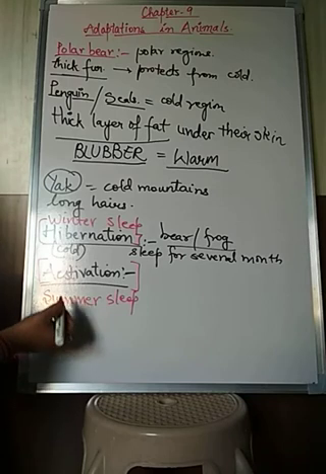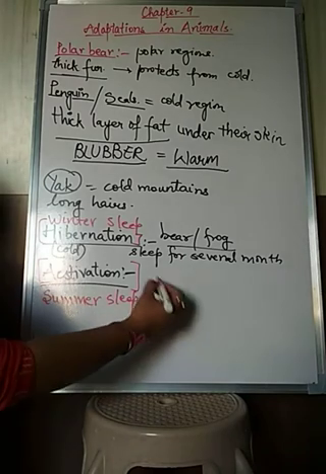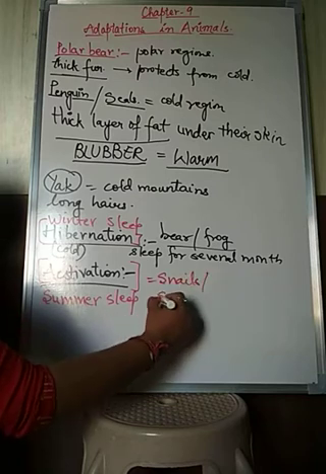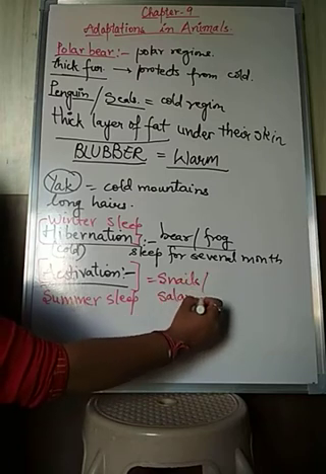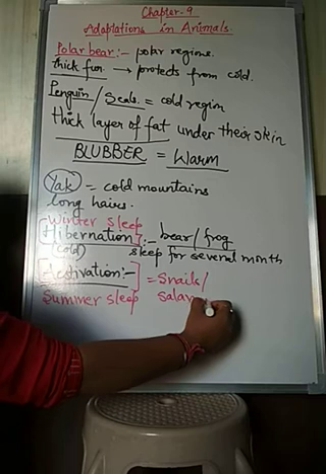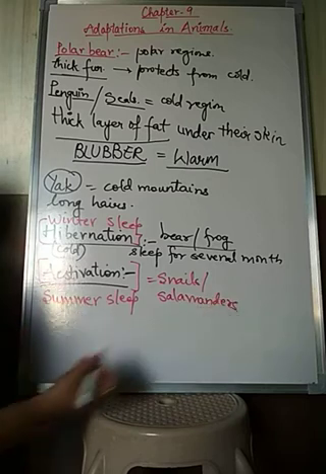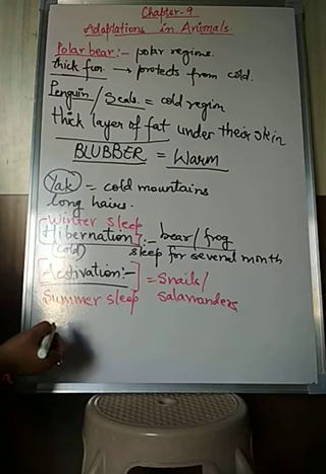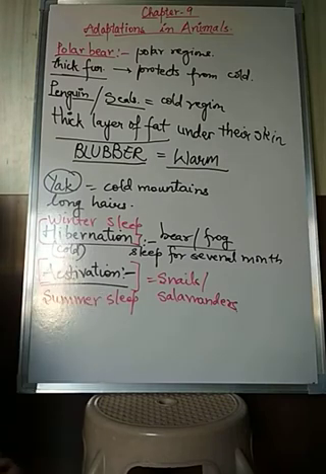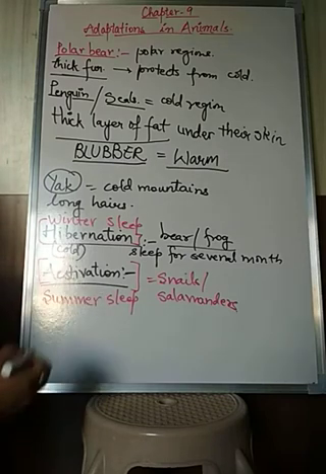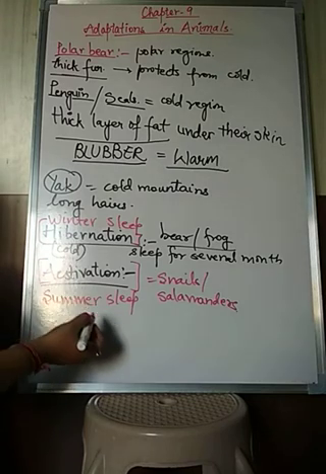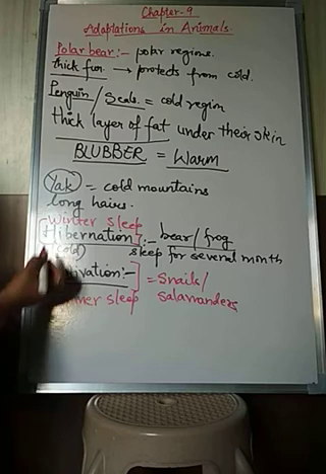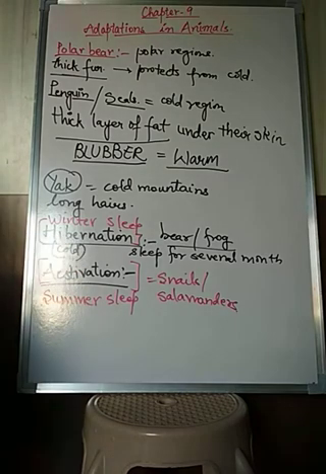In the same way, some animals like snails, salamanders and lizards go to sleep for a longer time during summers, and that is known as estivation. So estivation is a summer sleep and hibernation is a winter sleep.